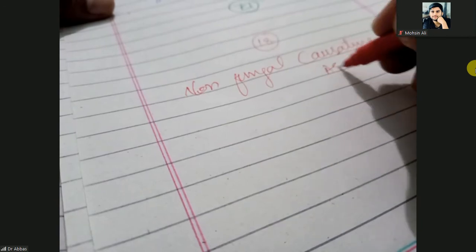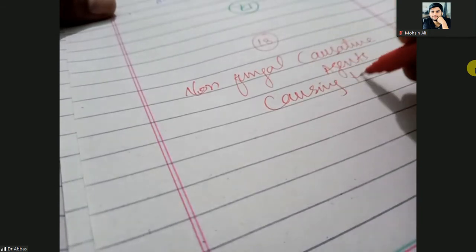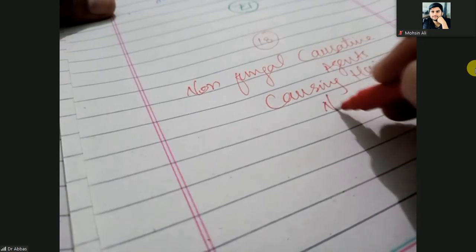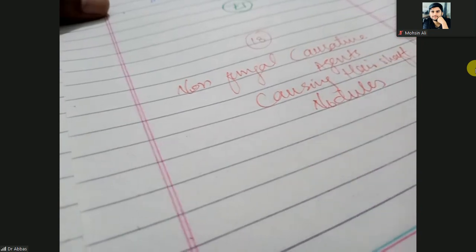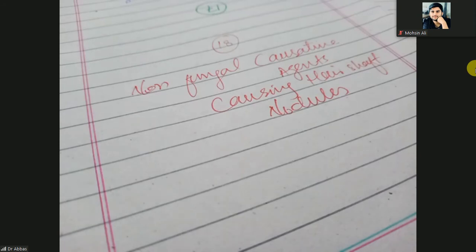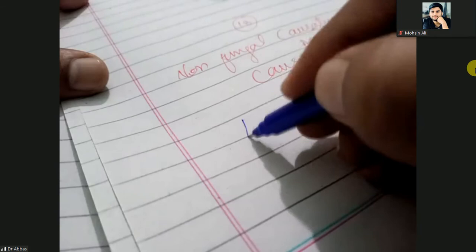Mostly hair shaft nodules are white or black and the causative agents are fungal. But sometimes these hair shaft nodules have a non-fungal causative agent, and that is trichomycosis axillaris.